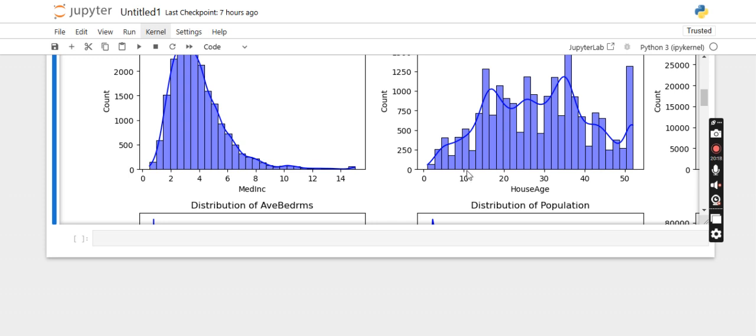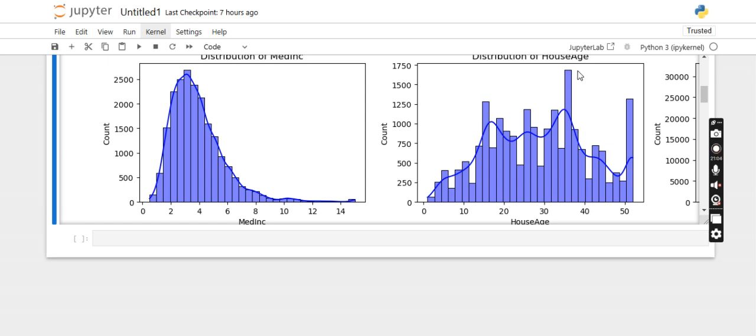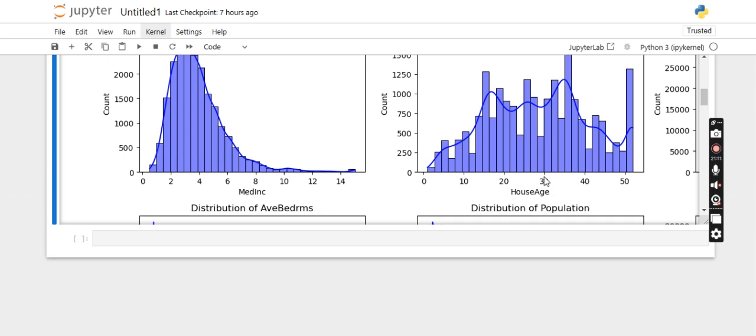So this means between 0 to 10, there are, I think, 400 people whose house age is between 0 to 10, and at maximum there are around 1,150 people whose house age is between 10 to 20, and there are around 1700 people whose house age is between 30 to 40.